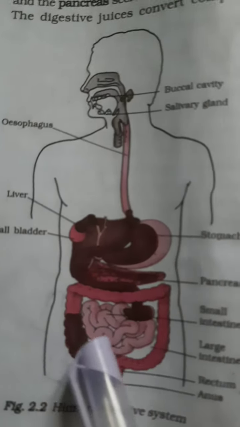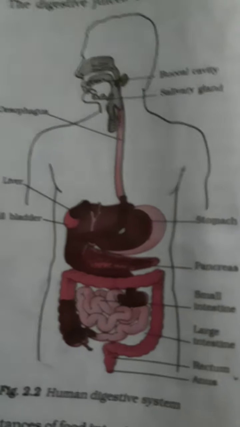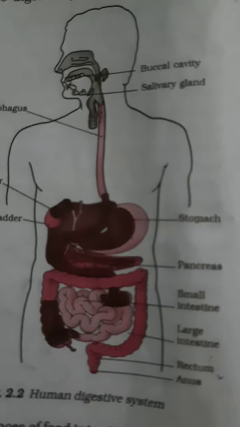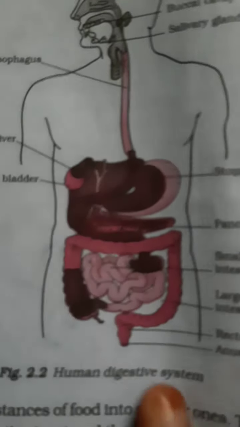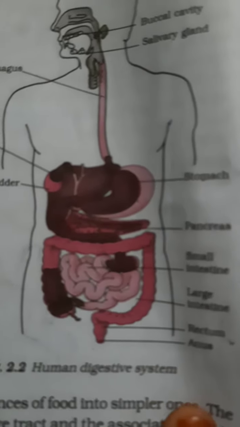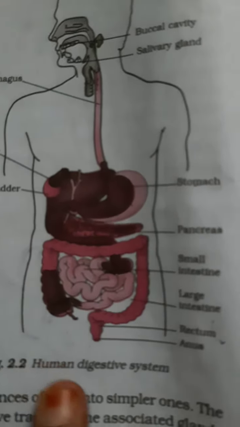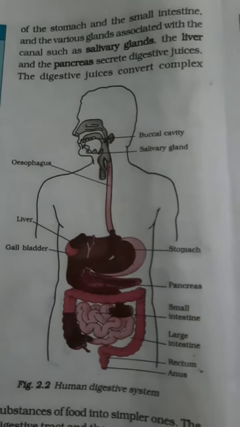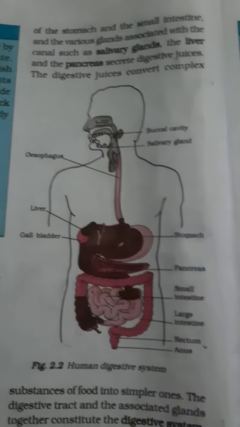Then from the small intestine, then from the large intestine, the undigested part of the food goes to the rectum, then to the anus, and from here it comes out of the body. So this was the whole digestive process.